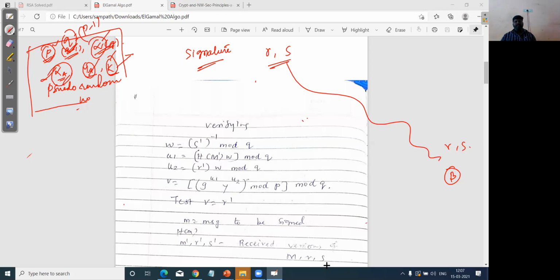Anyone can write in the chat box whether xa is the common global value or not. Anyone can quickly write in the chat box. I'm waiting for your replies. Whether xa is the common global value. The answer is no.